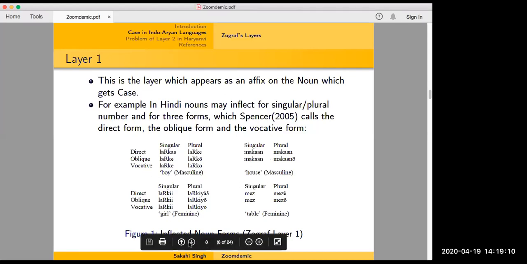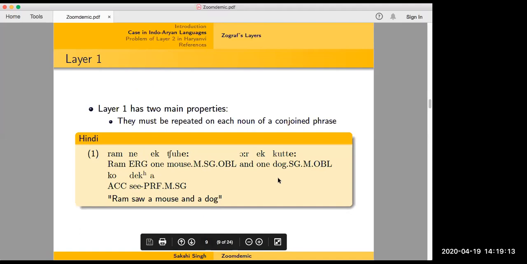Layer one has basically two main properties. First, they must be repeated on each noun of the conjoined phrase. When you have two noun phrases conjoined together, so when you say Ram ne ek चूहे और एक कुत्ते को देखा, you have chuhe, and you have kutte, so basically you have this A marking appearing on both of them. You can't say Ram ne ek चू or ek kutte ko dekha. You can't have this one A coming over the conjoined phrase.